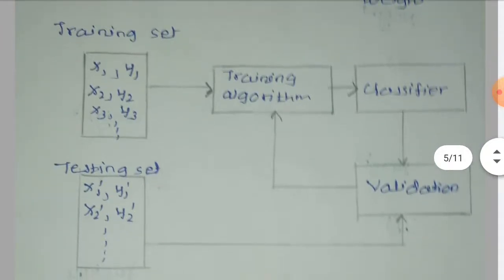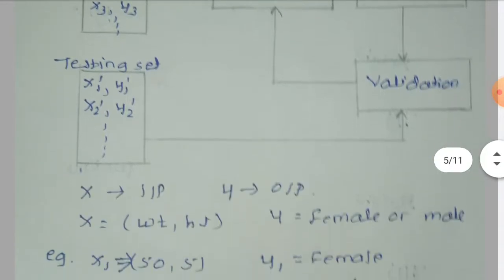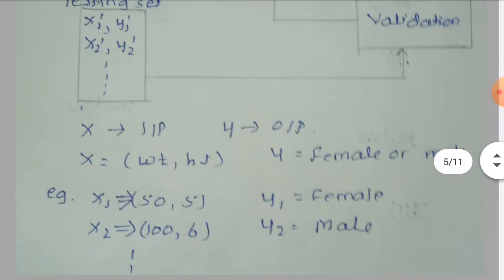Now let us see the flow of the system for classification. Training set is there where x1 is the input and y1 is the output for the first data point. For the second data point, x2 is the input, y2 is the output, and so on. So the training set depends on the number of data points available. x is input, y is output.